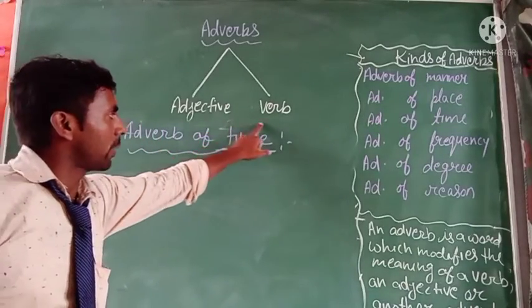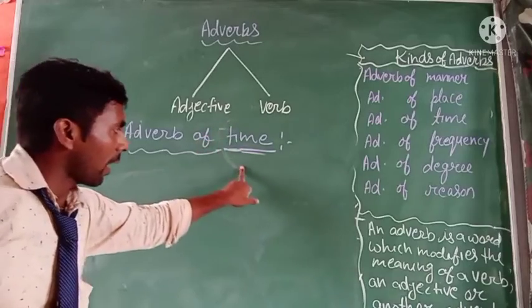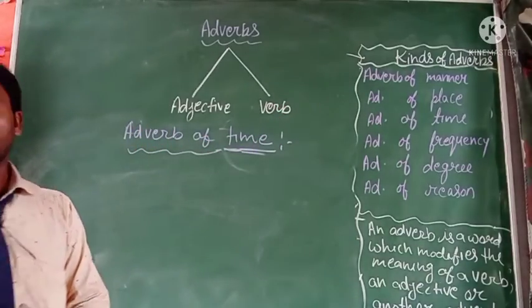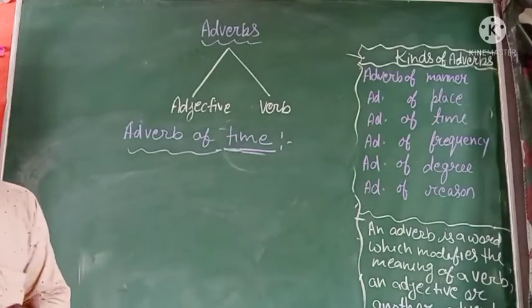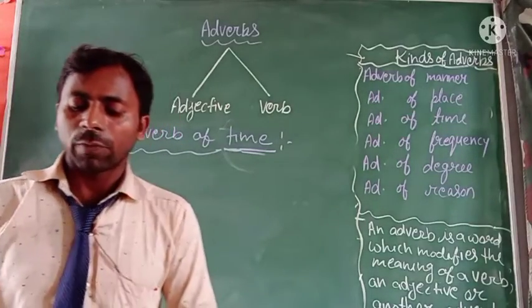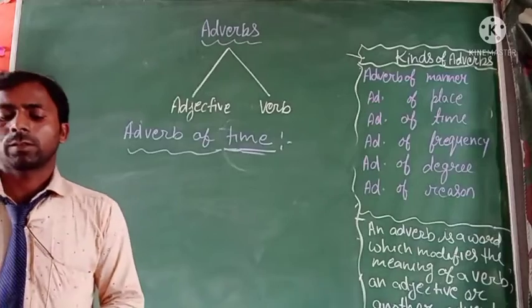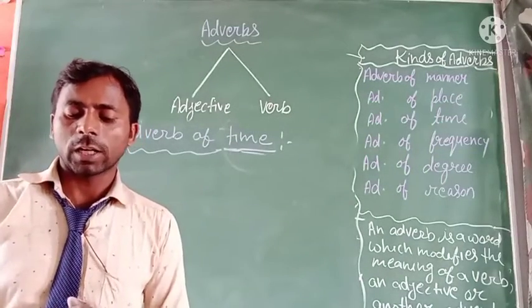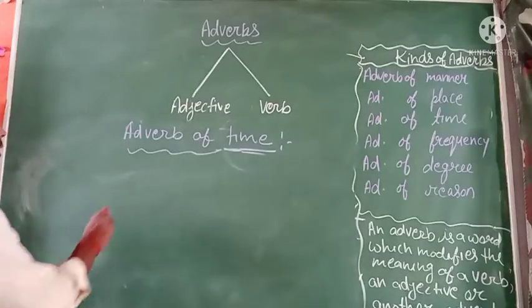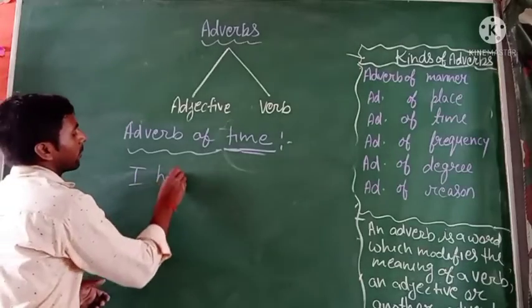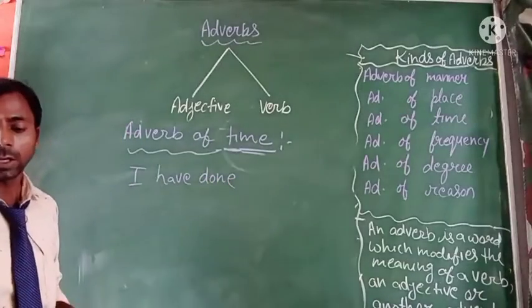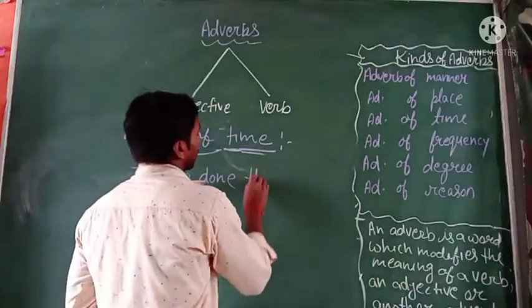So this time word is used as an adverb. Okay. First we look at the definition of adverb of time. Adverb of time tells us when an action takes place. Just like that, I have done this before.